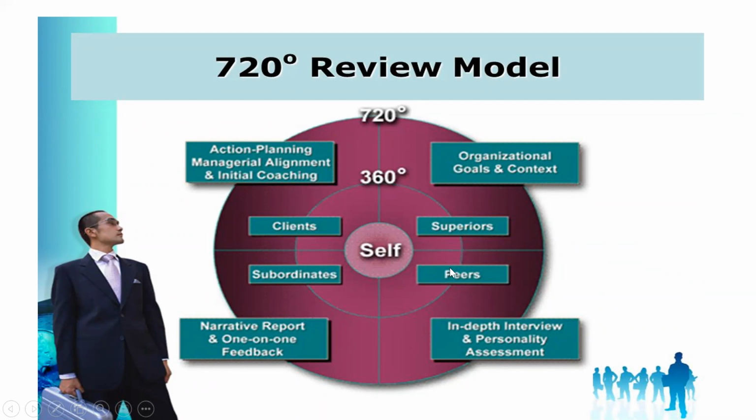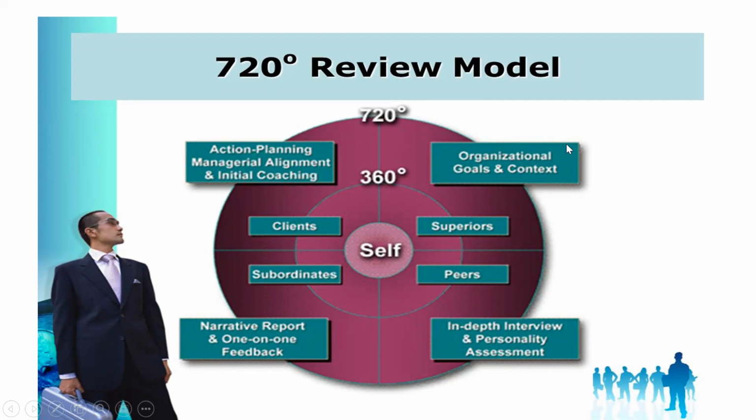In 360-degree, the circle is mainly to take feedback only from the related employees in the organization, whereas the 720-degree performance appraisal is double of that 360-degree. They consider action planning, managerial alignment, and initial coaching, which is essential to boost the performance of that particular employee in the organization.